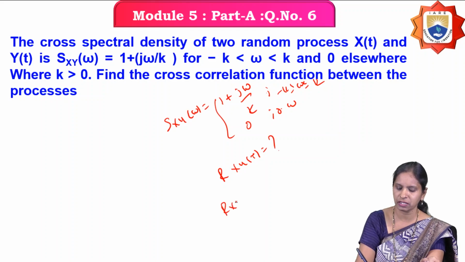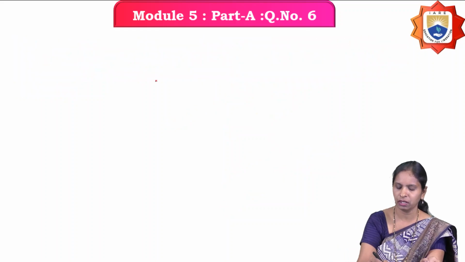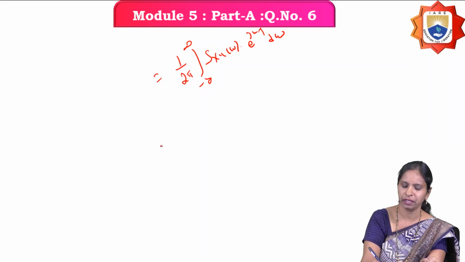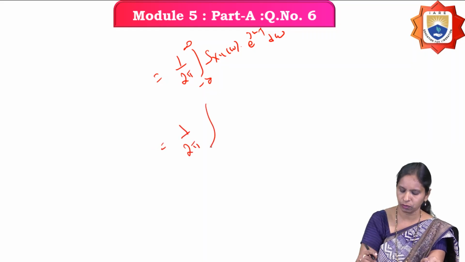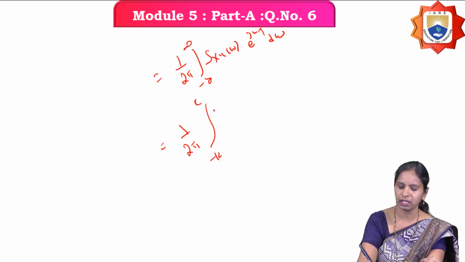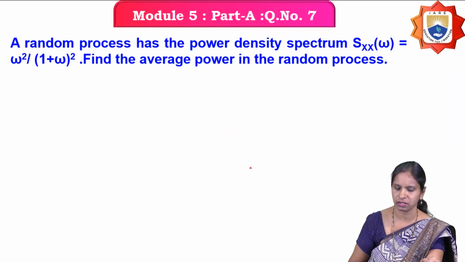In the same way, Rxy of tau is obtained by taking the inverse Fourier transform of Sxy of omega. What is the inverse Fourier transform formula? 1 by 2 pi integration from minus infinity to infinity of Sxy of omega into e power j omega tau d omega. But what is the Sxy of omega value? When omega is from minus k to k, it is 1 plus j omega by k, into e power j omega tau d omega. If you simplify this, then you get the cross correlation function of the random process.